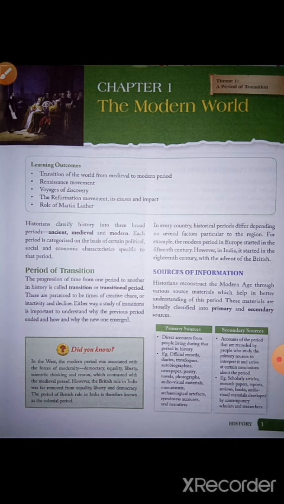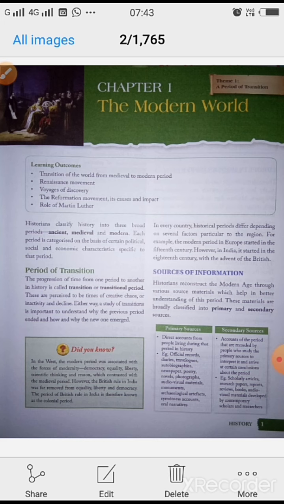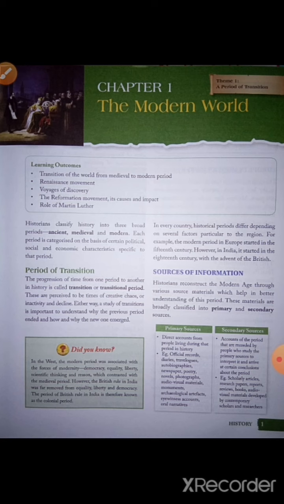Like here, as we are reading about history, about its era, and we are trying to get information about the modern world and how it advanced. At this moment, children, we are getting this information by reading this book only. So this book is a secondary source for us, because we do not have any direct link with the modern world or with any people who lived in that area, isn't it? So you should keep in mind what a primary source and a secondary source are.